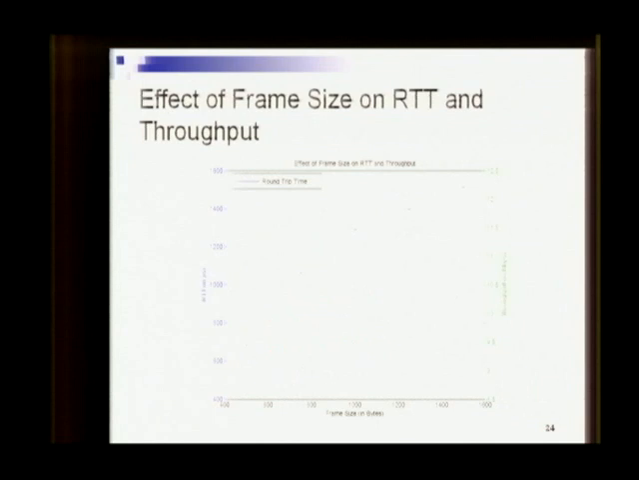We now see here the effect of frame size on the round trip time and throughput. These two plots are very intuitive. The round trip time mainly depends on the size of the frame on the RF interface. That's the major component, and hence it varies linearly.